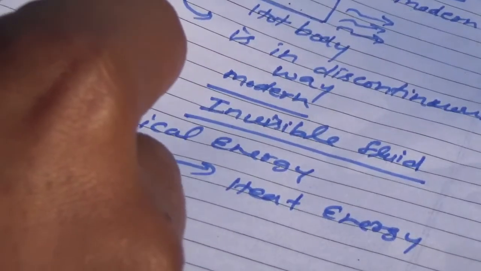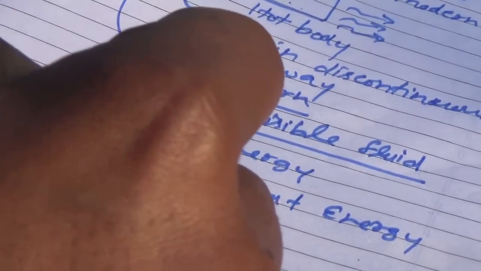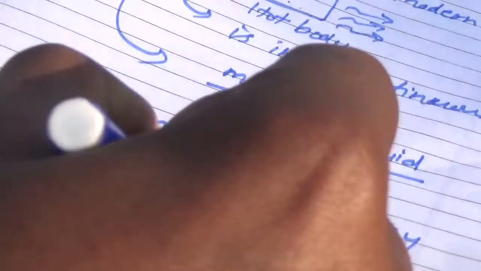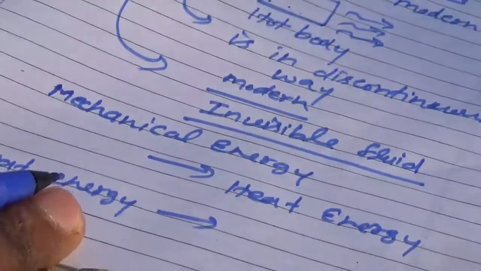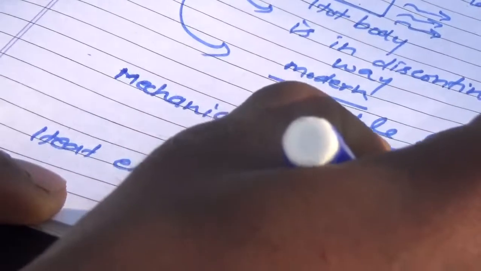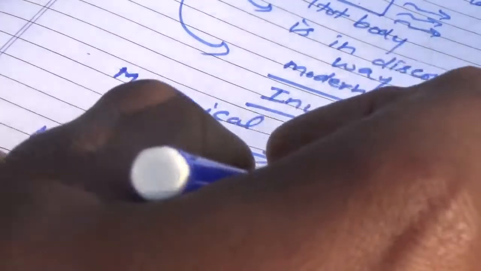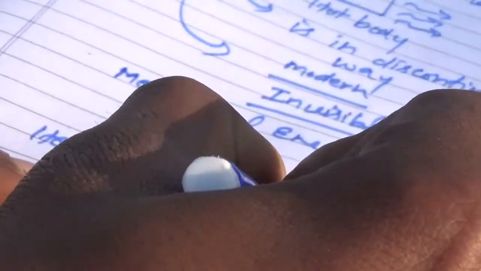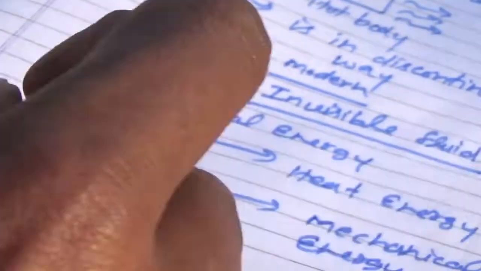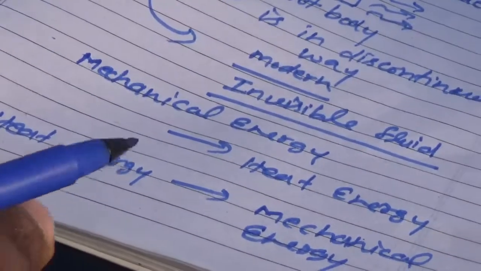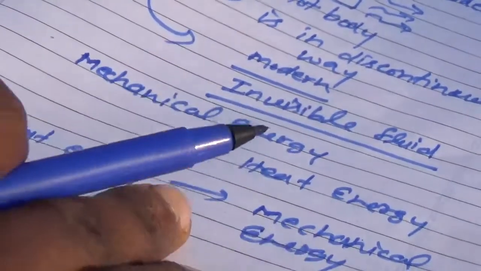Dear students, heat energy may also be converted into mechanical energy by some machine. We can also understand this concept.